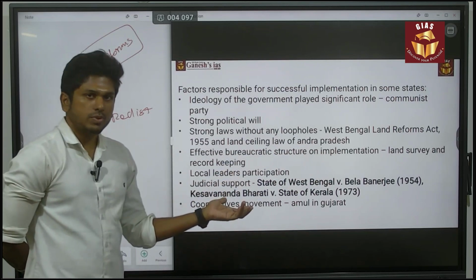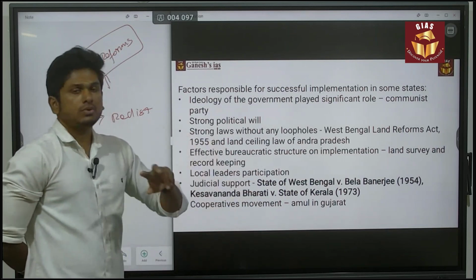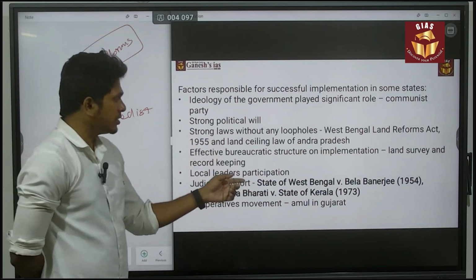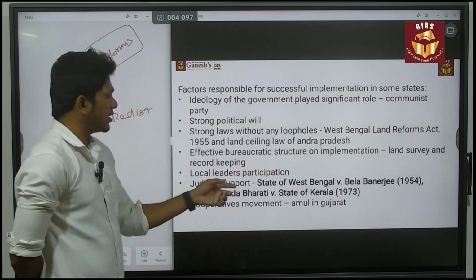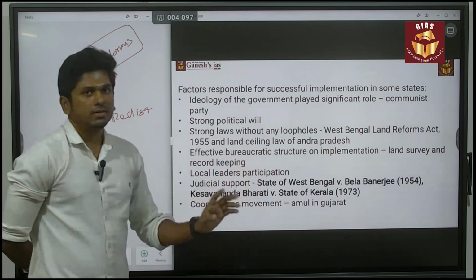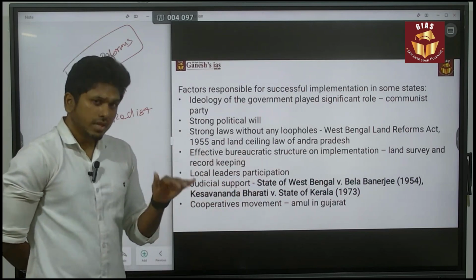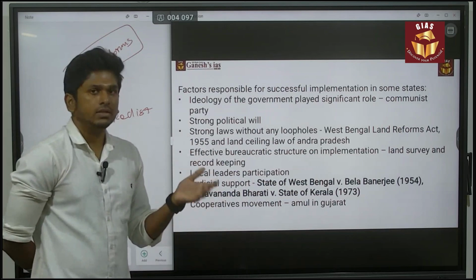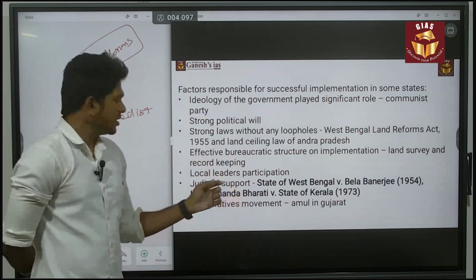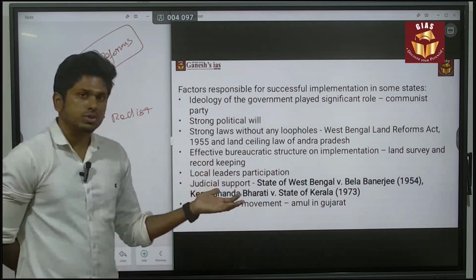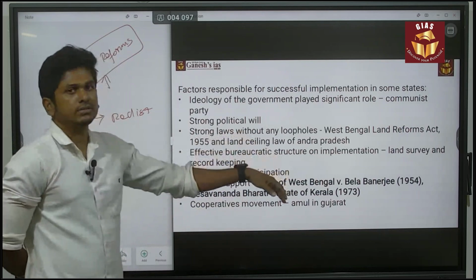Next, local leader participation. That is also a major thing. And judicial support is more important. Here you have to give the data: State of West Bengal versus Bela Banerjee, and the Kesavananda Bharati case versus State of Kerala. Both are related to land reform, which says that land reform is needed, and the right to land can be questioned based on this act. Next, cooperative movements, like Amul in Gujarat. These are the things that lead to successful implementation.